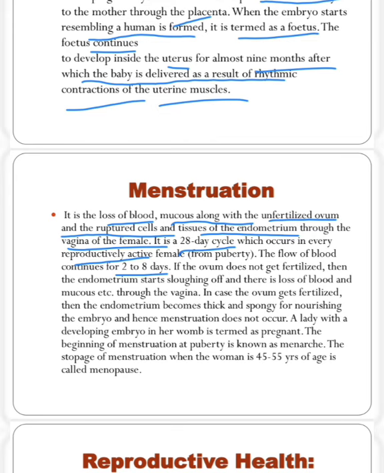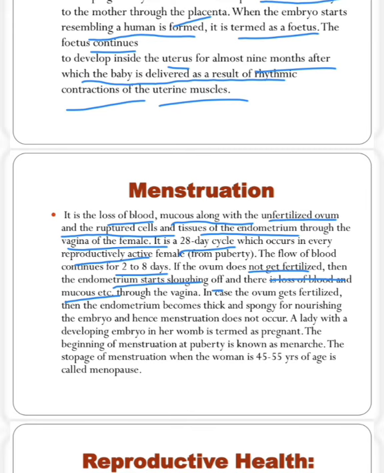If the ovum does not get fertilized, then the endometrium starts shedding off, and there is loss of blood and mucus, etc. Means if the developed ovum will not be fertilized with the sperm, then it will come outside of the body of the female through the vagina.